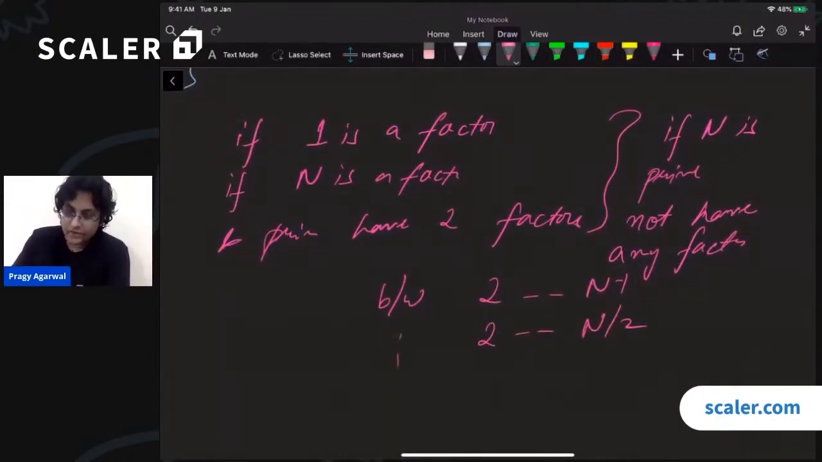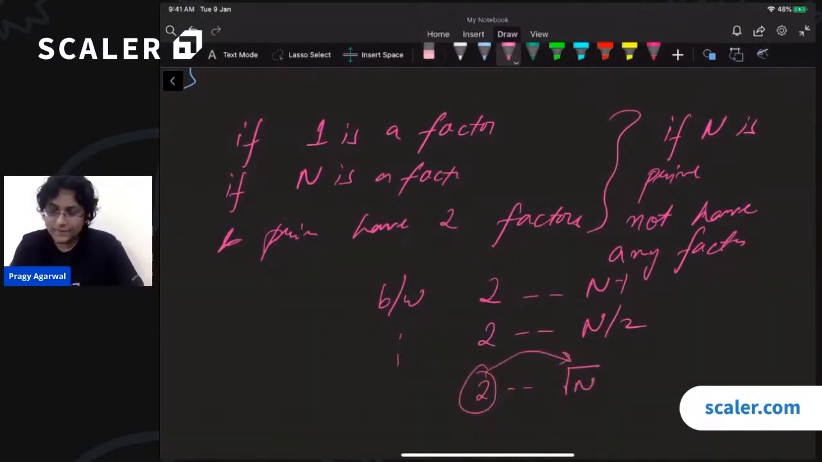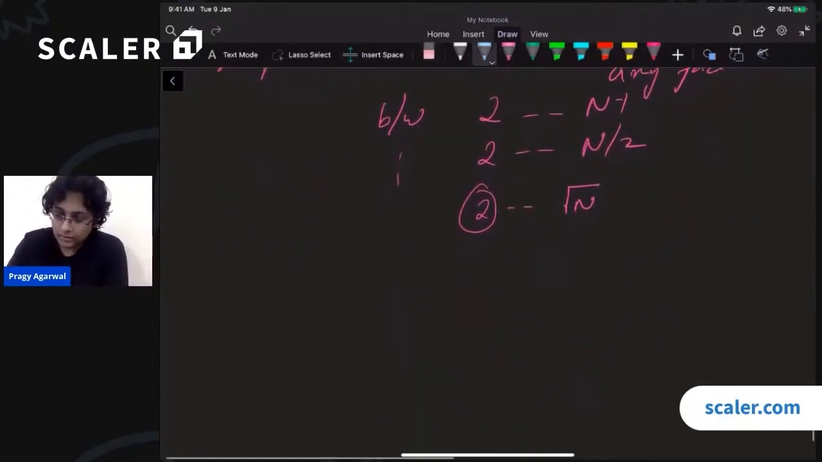In fact, we can even generalize this and say that a prime number does not have any factors between 2 all the way till square root of n, right? Because we see that the factors will come in pairs. Is that clear? So we can improve this code a lot.